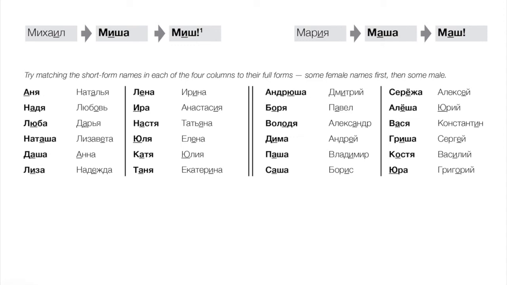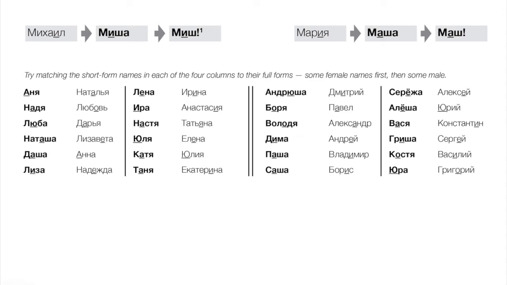Nadia is Nadyezhda. Lyuba is the short form of Lyubov. Natasha is for Natalia. Dasha is for Daria. Lisa is for Lizaveta. Lena matches up with Yelena. Ira, Irina.